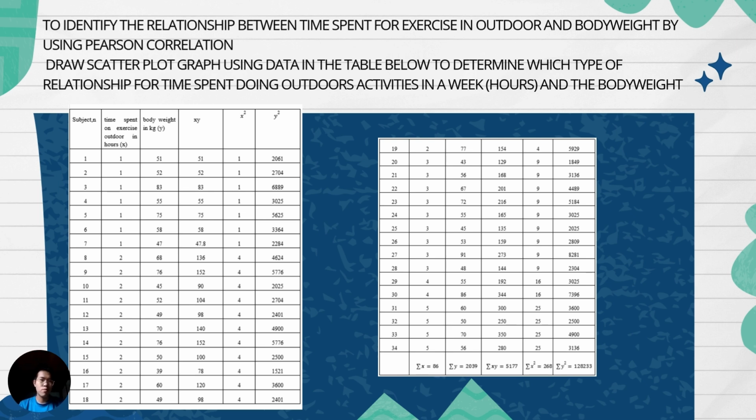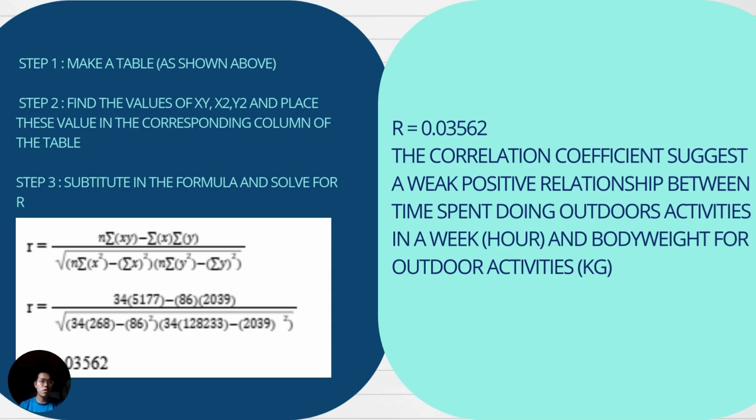So y is for the body weight after the exercise. We need to calculate all those values, which are x, y, xy, x squared, and y squared. With those values, we can substitute later on. So step 3: substitute in the formula and solve for r. The formula is shown below.